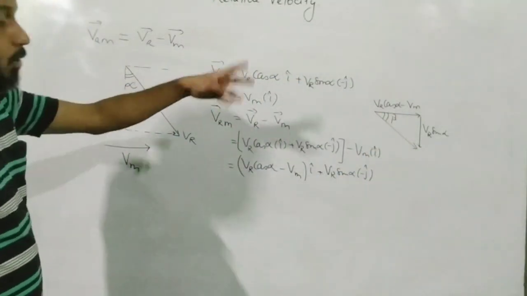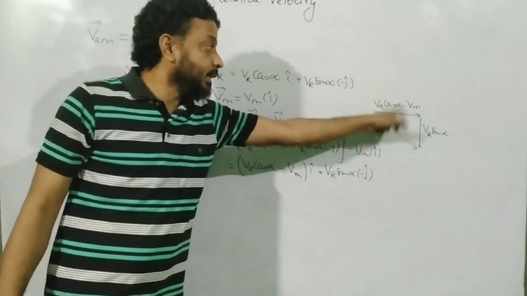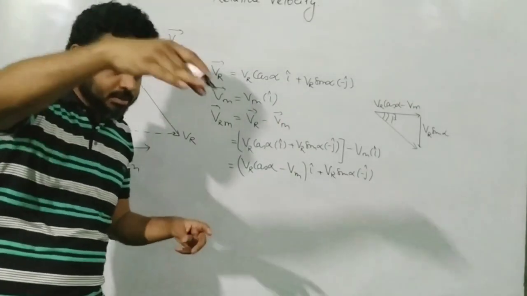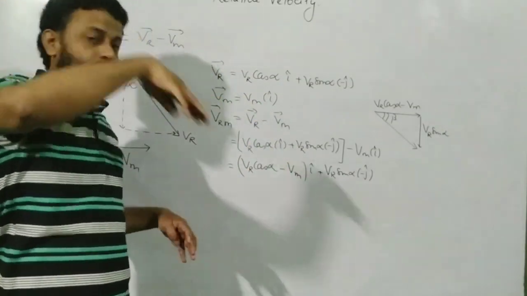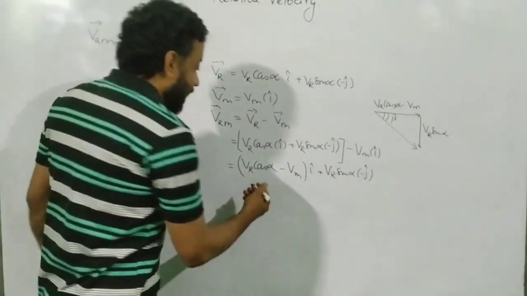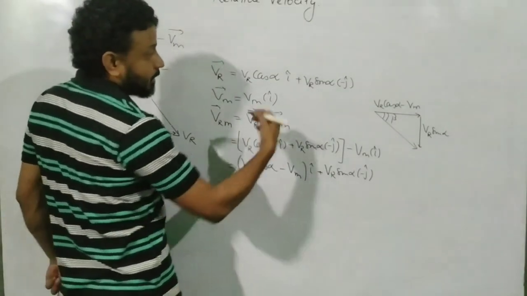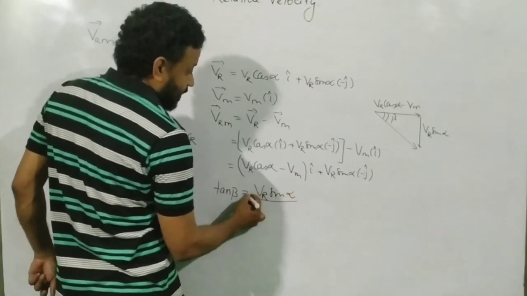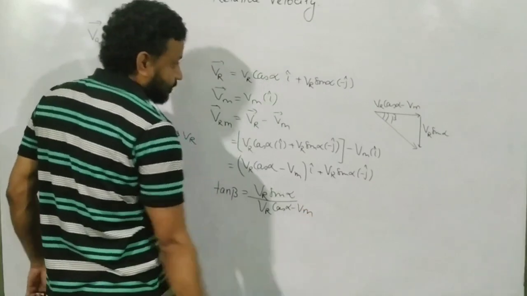Remember, I am just drawing a freehand angle over here, but this angle and this angle will not be same. This is the resultant angle now, which will appear. Remember, the man is walking like this and the rain is coming from behind. It will be still like that, but a different angle. So what is the tan beta now? Tan beta will be equal to perpendicular, that is your VR sin alpha, divided by VR cos alpha minus Vm. Correct?